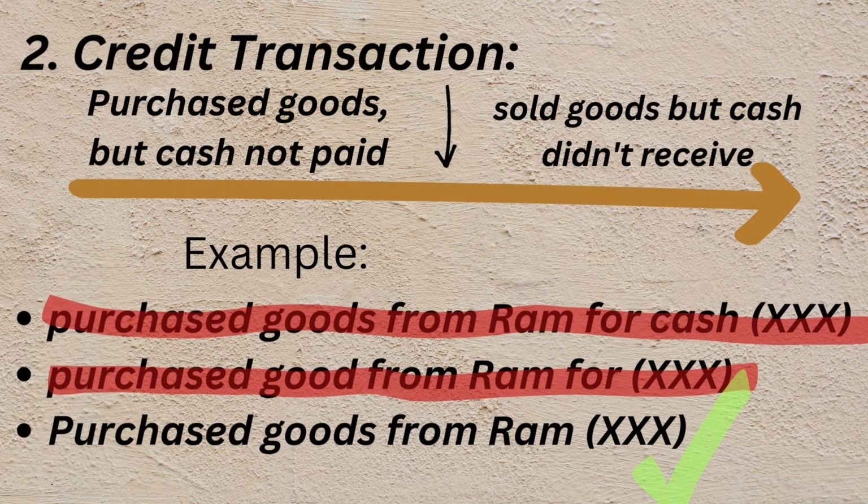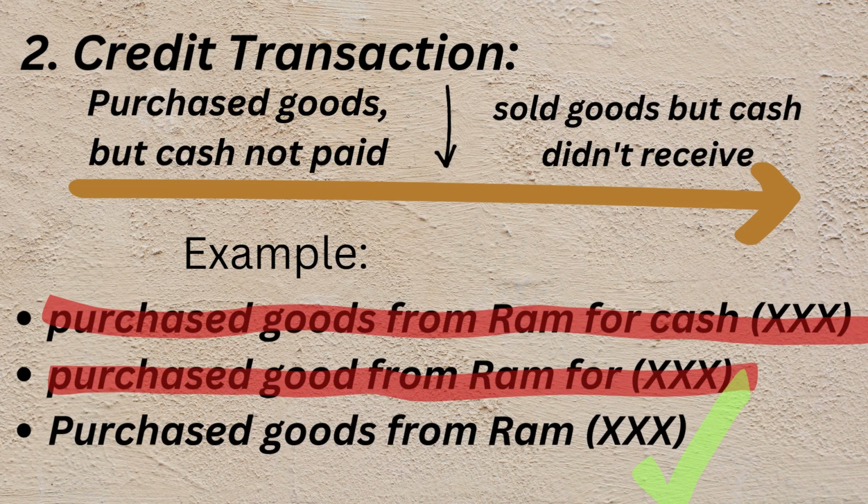Second type is credit transaction. Here in a credit transaction, you will purchase goods or take services, but you will not pay cash. It is like getting things on credit basis. You may purchase goods but not pay cash. You may sell goods but not receive cash.